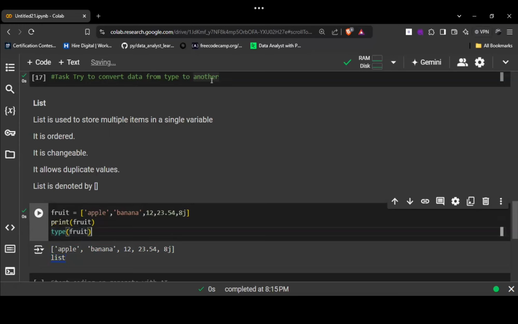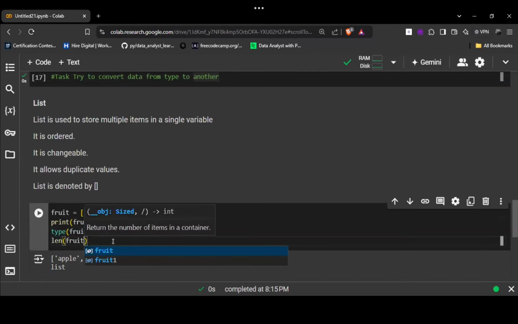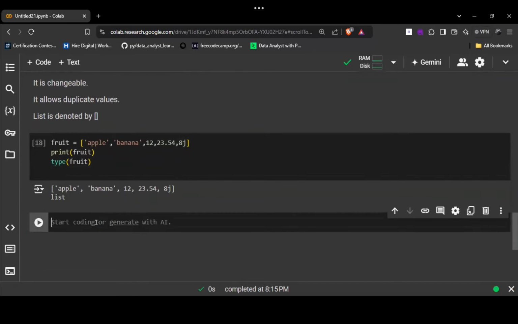Yes. Okay. Now, next thing comes, let me think once. Okay. So, what would be the length of fruit? Let me write it in the next line. What would be the length of fruit? Five. Who said 5? Tell me who said 5. Okay, right answer, Pooja.